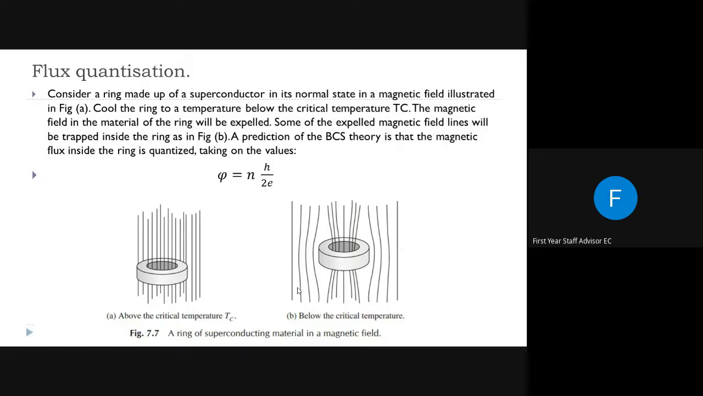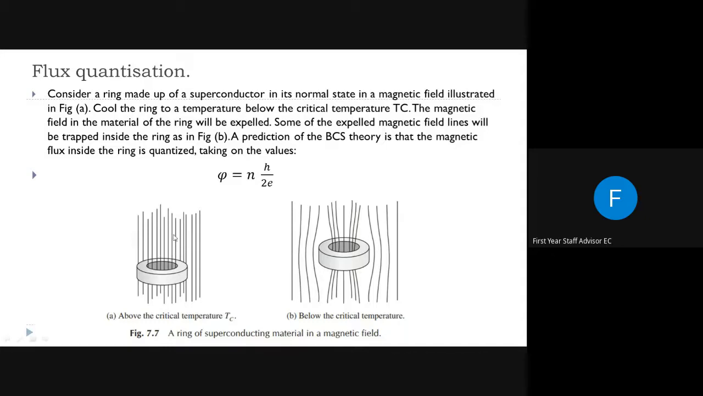What do you mean by magnetic flux? Magnetic flux is the amount of magnetic field lines passing through an elemental area. So consider a ring of superconductor in its normal state in a magnetic field, which is illustrated in figure 1.